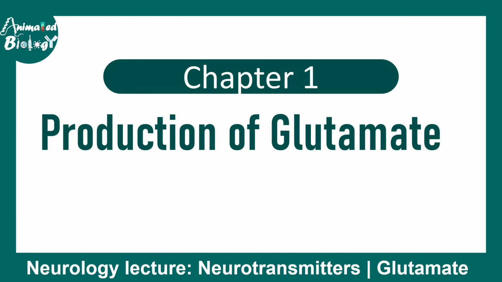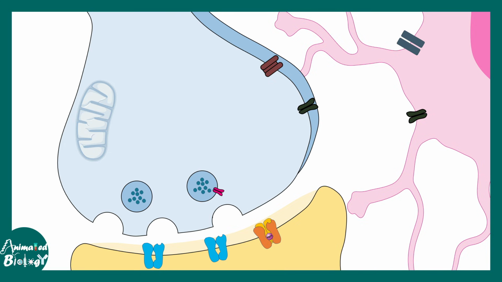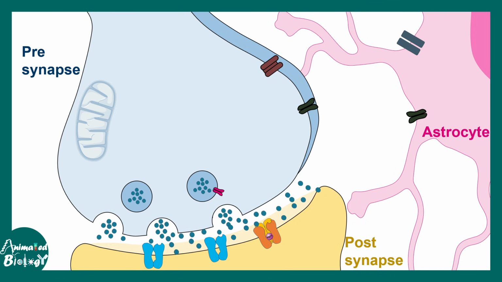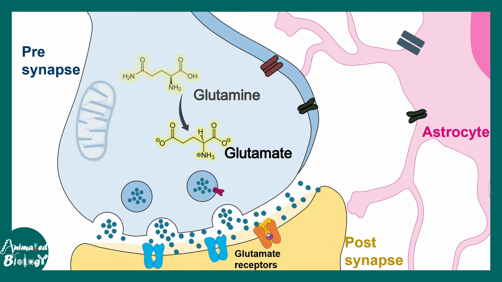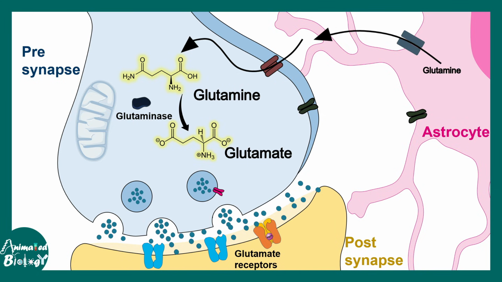So let's talk about the production of glutamate. Glutamate cannot be transported into the brain because the blood-brain barrier prevents it. So it has to be synthesized. In the presynaptic terminal, the neurotransmitter glutamate is released, but first it has to be produced. Glutamate is produced from glutamine with the help of glutaminase. Once glutamate is produced, it is eventually loaded onto the synaptic vesicles with the help of V-glut transporters.